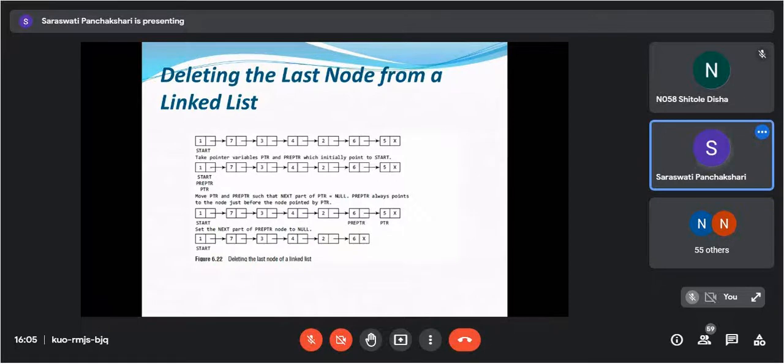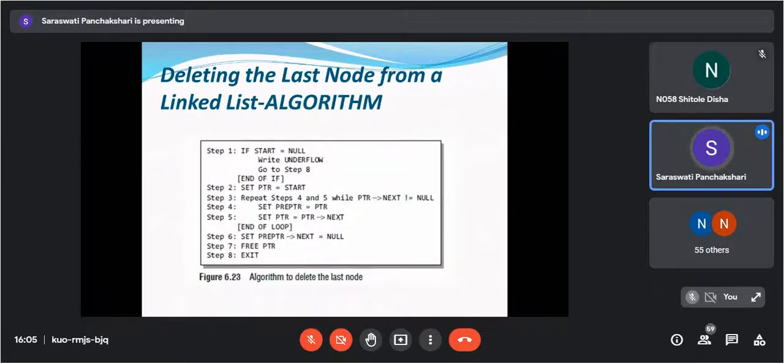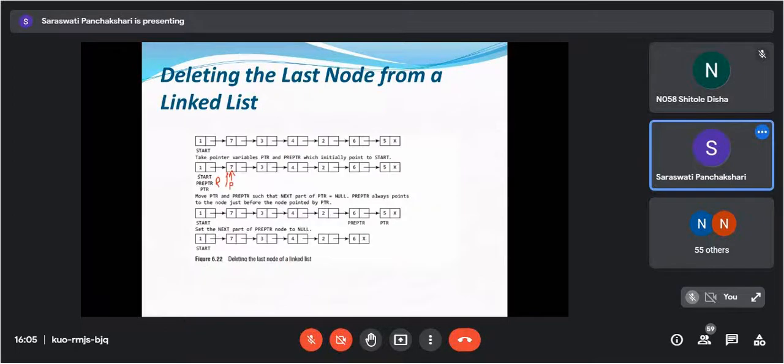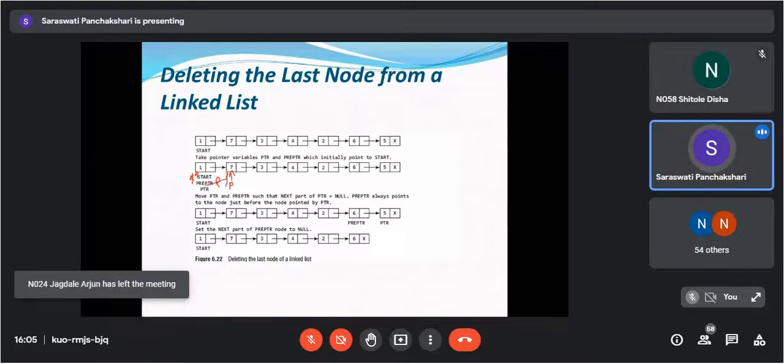See currently PTR of next is not null. So PTR is equals to PTR of next. So your P will point here, and to this pre PTR I will write it as R. Then pre PTR is equals to PTR and PTR is equals to PTR of next. So here currently your R is pointing here and P was pointing here. Then PTR is equals to PTR of next. So your P will point here.